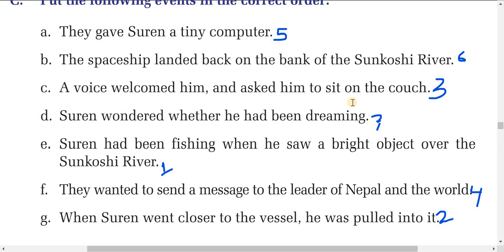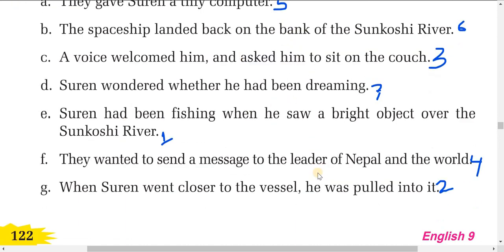Now the next one, the fourth: they wanted to send a message to the leaders of Nepal and the world. This is the fourth statement according to the text. And the fifth one: they gave Suren a tiny computer. Sixth: the spaceship landed back on the bank of the Sunkosi river. And seventh, the last one: Suren wondered whether he had been dreaming.